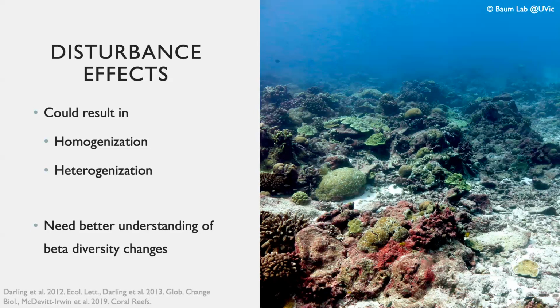In corals, large global stressors can lead to biotic homogenization, where the species identities become similar between sites, as stress-tolerant corals are the only species to survive. The contrast is known to occur in coral microbiomes, where increases in disturbances can lead to increased heterogenization or less shared microbe species between samples, and more unique species. Little is known about beta diversity in coral reefs during disturbances, so by examining the beta diversity of coral reef communities, it can help researchers to construct a better picture of what is occurring during a disturbance. It is important to understand how disturbances are affecting reefs, because if we have a better understanding of the effects that disturbances are having on corals, we can implement more effective conservation and restoration actions.